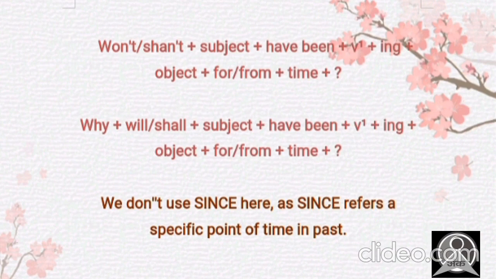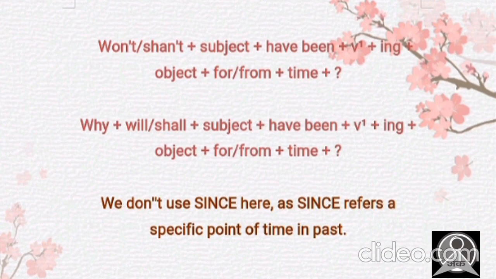See guys, I'm not using since here. Why? As you can see, I have mentioned because since refers to a specific point of time but in past, and this is the future tense, right? We can use since in the past perfect and the present perfect as well, but we cannot use since here in the future perfect continuous tense. And when we talk about for, it presents the duration of time. And when we talk about from, it's always the starting point of some action. I hope this is clear to all of you now.